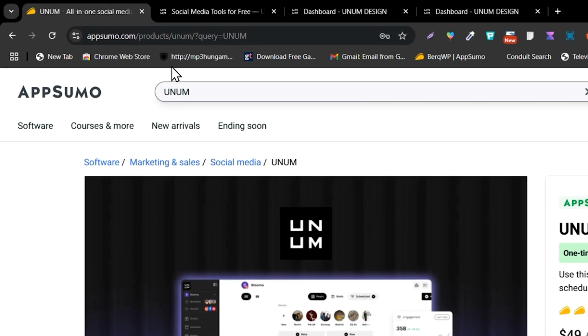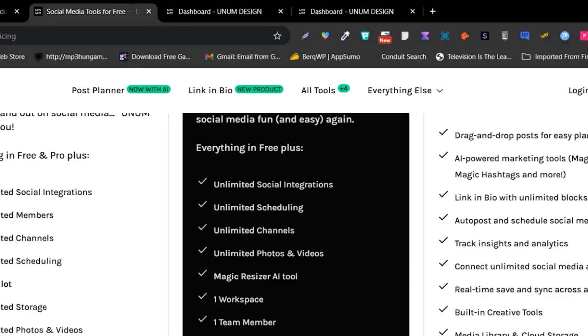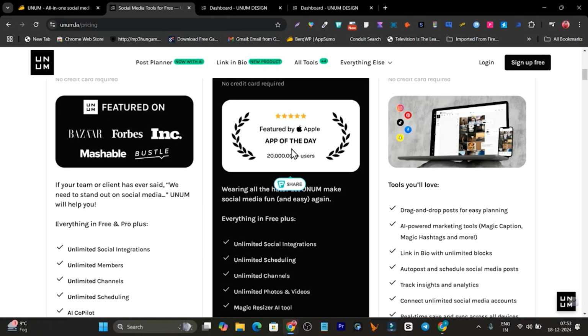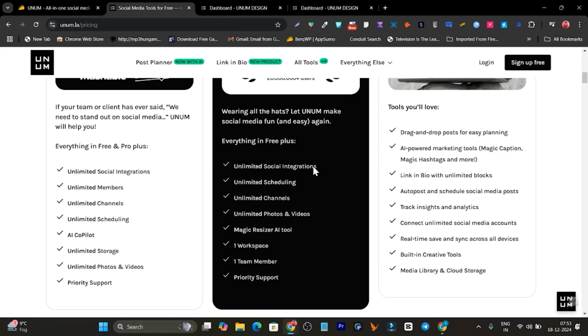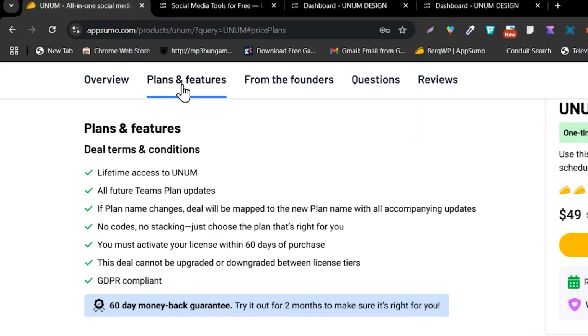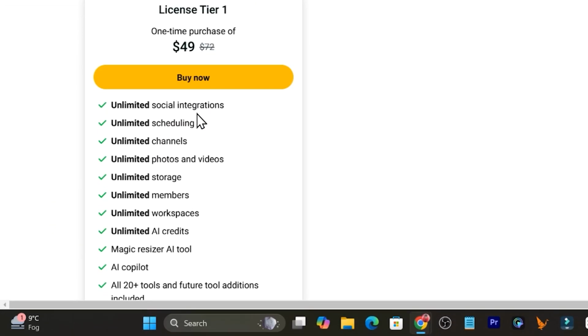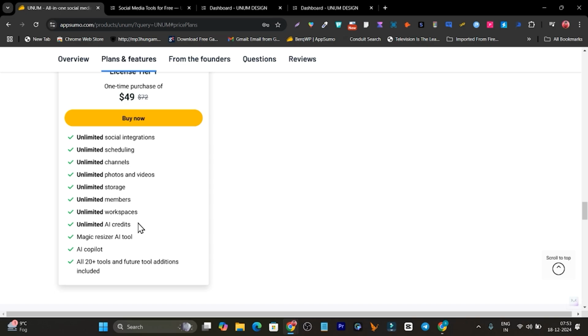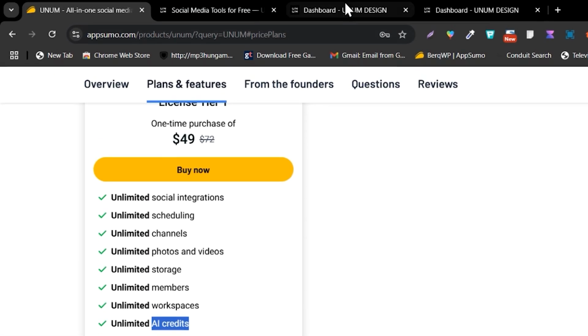So this tool is Unum, and right now this tool is also featured on Forbes, Mashable or the Inc, and this tool is also featured by Apple as the app of the day. It has more than 20 million users right now, and it is offering its lifetime deal, and in this lifetime deal you can get 100% everything unlimited. You can connect unlimited channels, you can create unlimited stories, you are going to get unlimited workspaces you can create, and unlimited AI credits to generate or craft your social media content here.